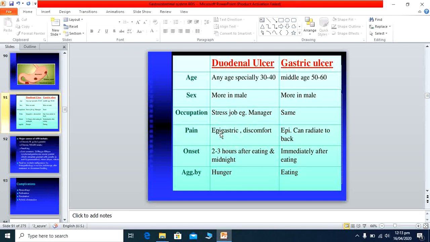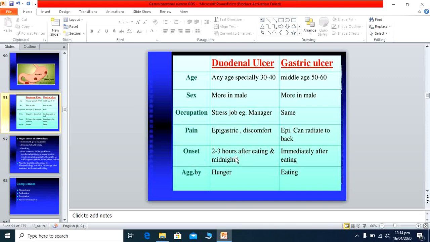Pain, usually the duodenal ulcer pain is in the epigastric area, and this causes discomfort. But in the gastric ulcer, it is epigastric area pain, and it radiates to the back, means the patient points to the epigastric area or the stomach area with one hand, and the other hand on the back of his upper abdomen, and the patient usually says pain starts from the front and goes backward. So these are usually the symptoms of the patients. But in the duodenal ulcer, it remains in the epigastric area.